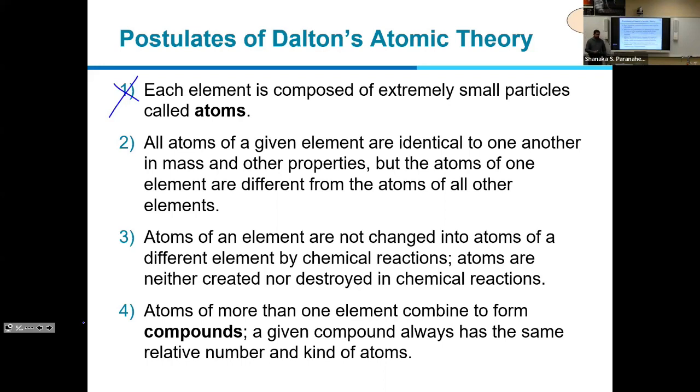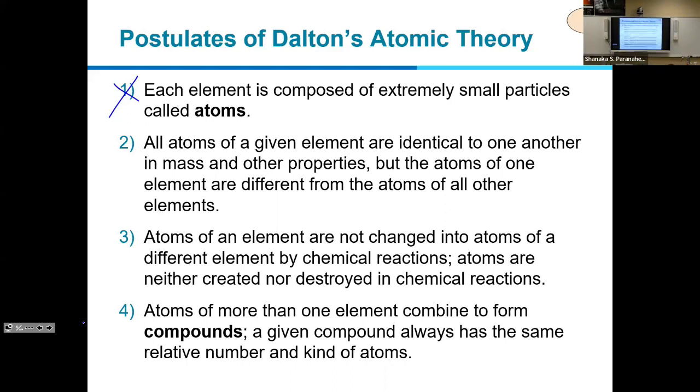Atoms can change into different atoms, but those are not chemical reactions. Those are nuclear reactions. That's what takes place in a nuclear reactor. One atom can convert into a different atom, and in that process, it releases a large amount of energy. So this is about chemical reactions.